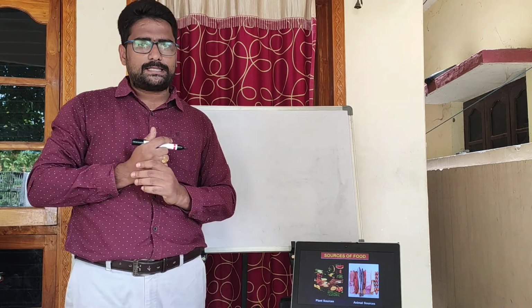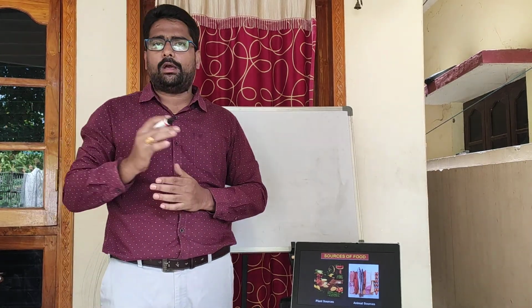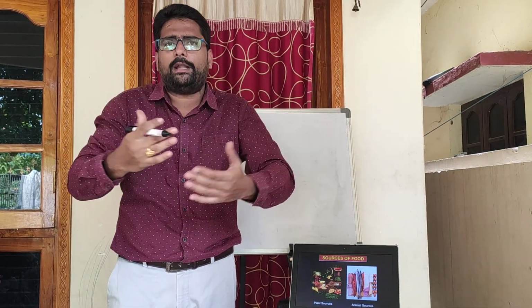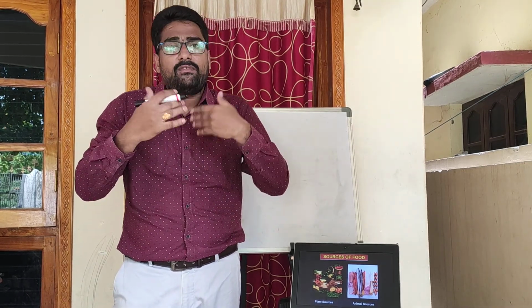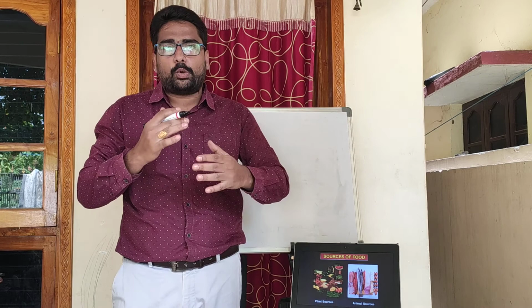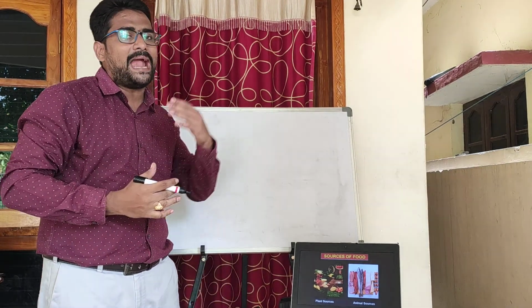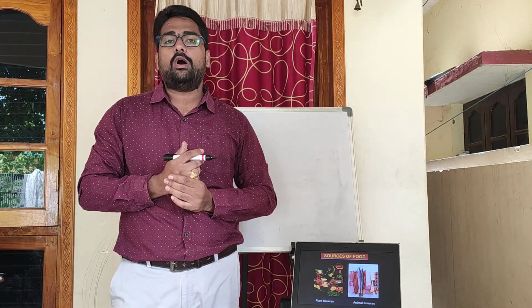Now my question here is, why do we depend on animals for food? Why can't we only depend on plants for food, children? Why we are depending on animals means, for this growing population, only food from plants is not sufficient. So we have to depend on animals for food and we also should get animal nutrients.